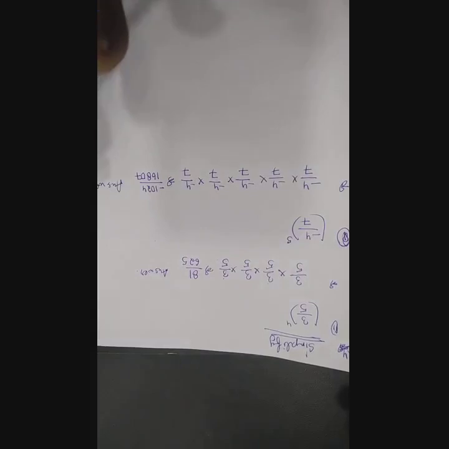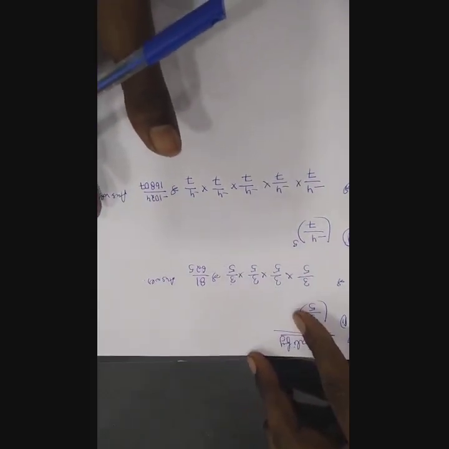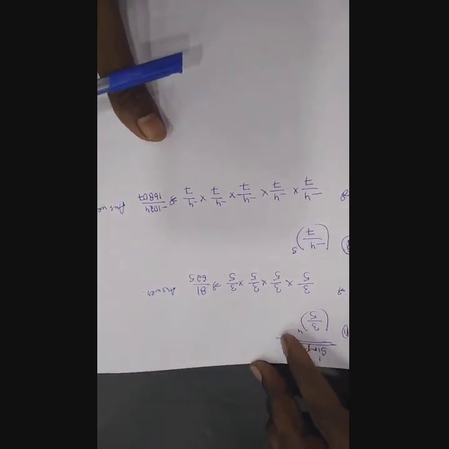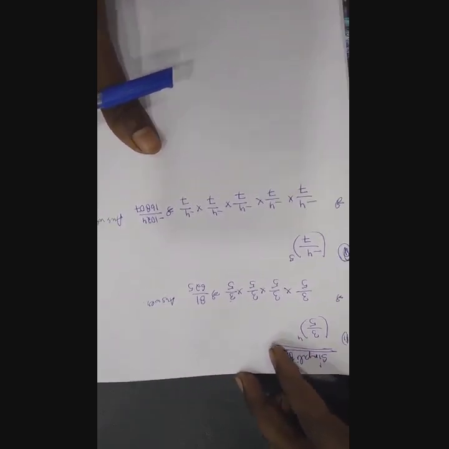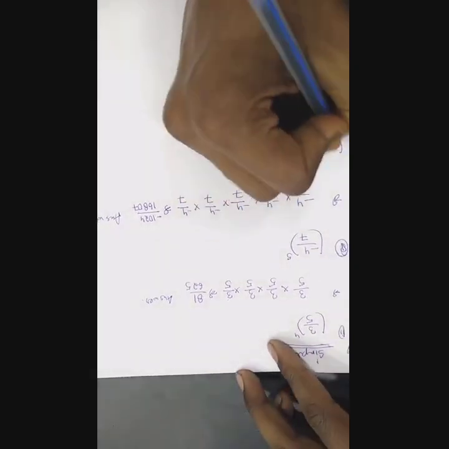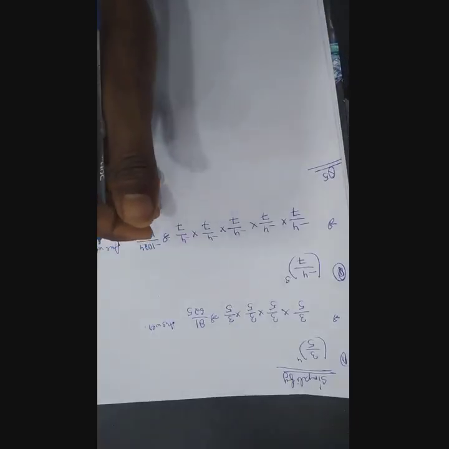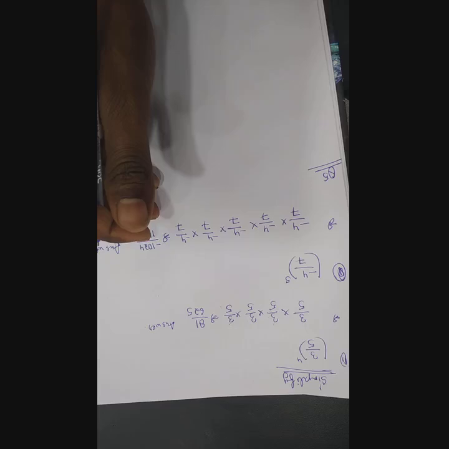Now the next question, it is saying identify the greater number in the following pairs. Question number 5, you have to identify who is the greater number in the following pairs.